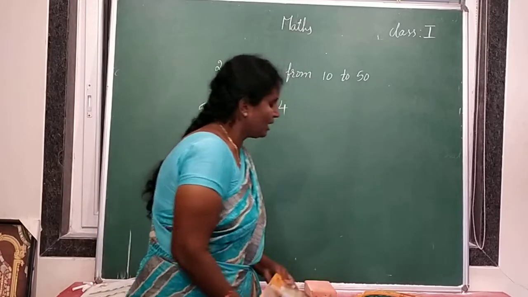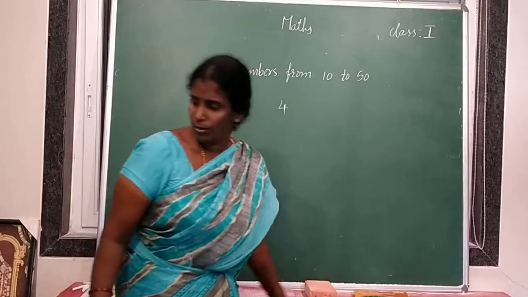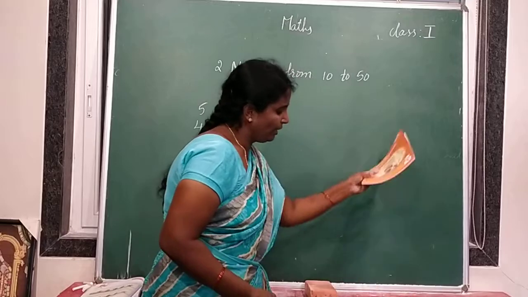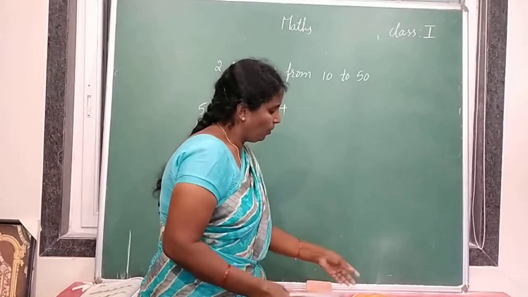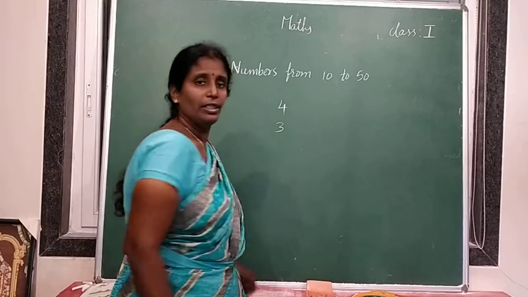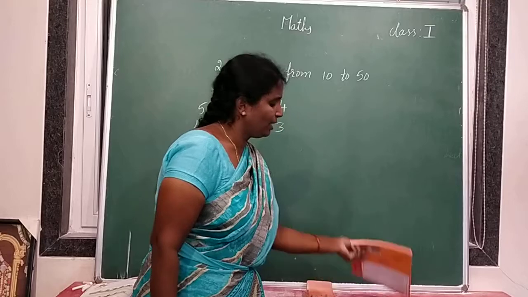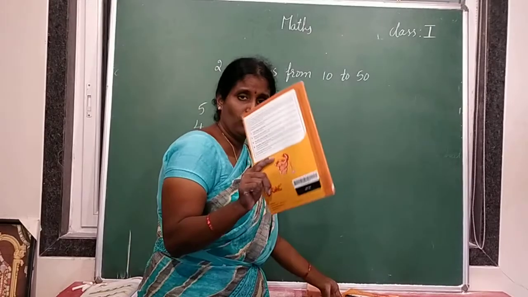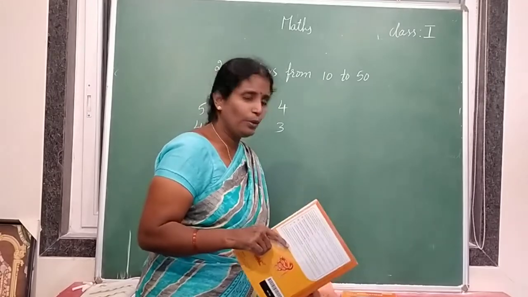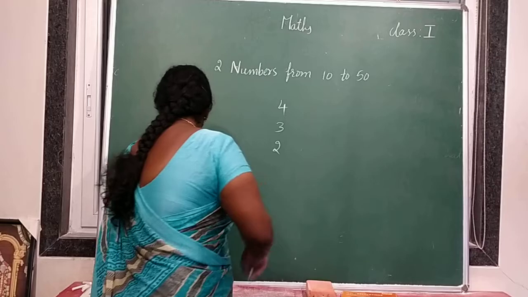Now how many books are there on the table? 1, 2, 3 books are there. So how many books are there? 3 books. Next, again I took 1 more book. Now how many books are there? 1, 2. How many books left? 2 books. Next.